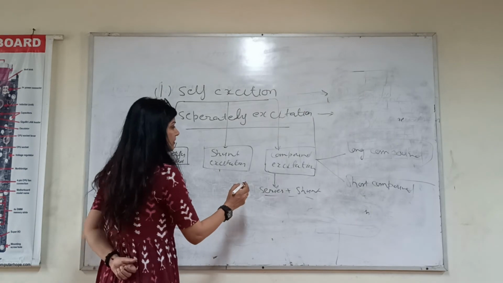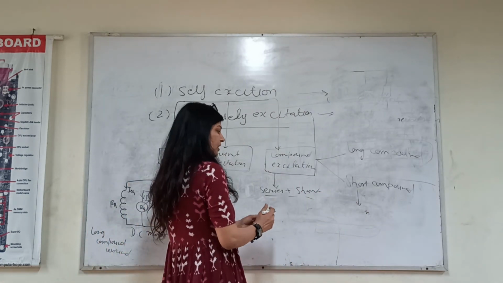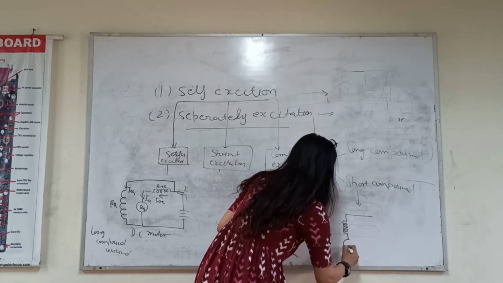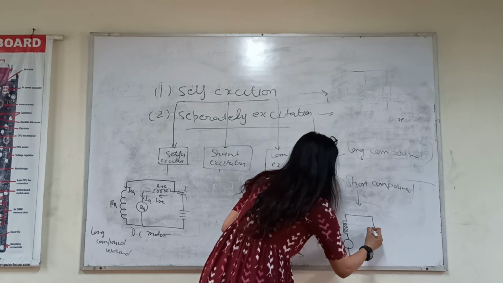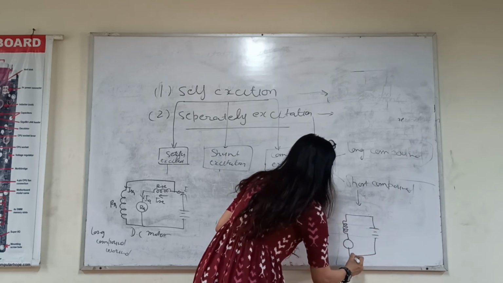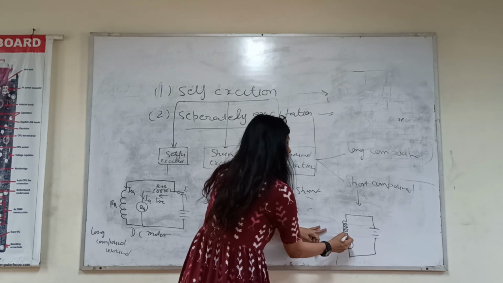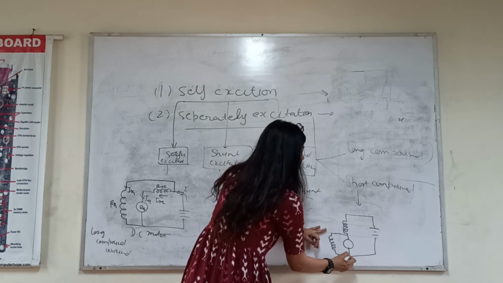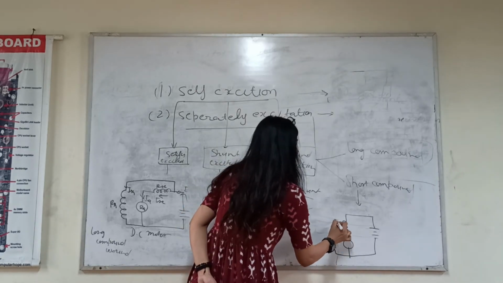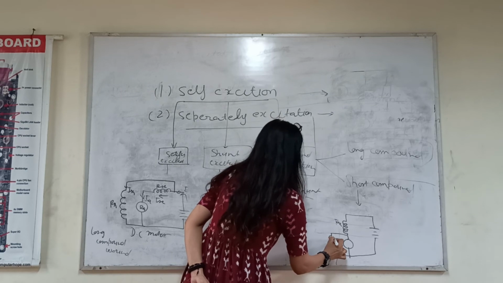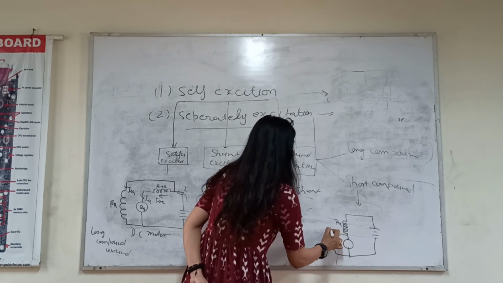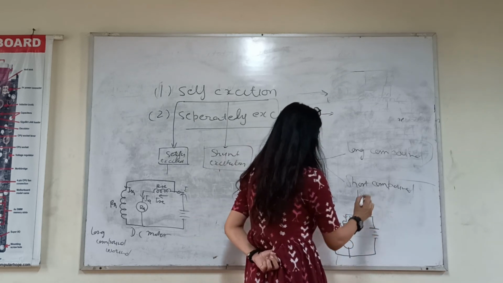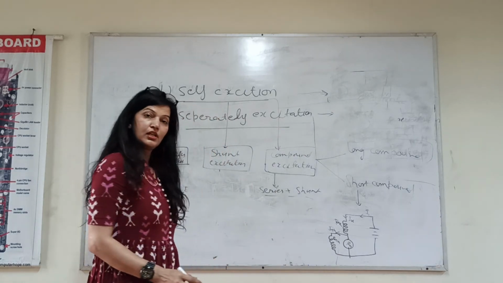And in short, in case of short में diagram क्या होगा आपका? Very simple. If this is your series motor, ठीक है? This is your series motor. Short shunt compound means again there is a shunt winding, but that will be only in parallel with the armature. What is it? This is RSE. This is RSH. यहाँ पर जो करंट होगा वो ISH, यहाँ पर जो होगा वो ISC और इधर है आपका मेन करंट. This is your armature. Are you getting my point?